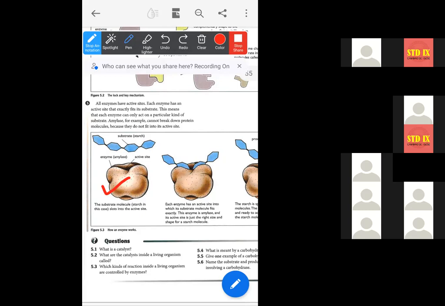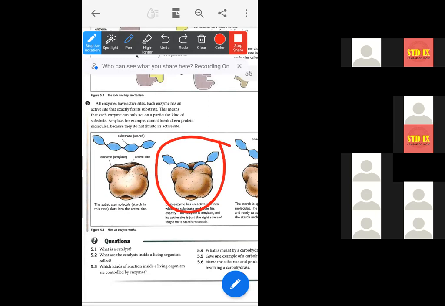So what happens? The substrate binds to the active site. Active site means the site of the enzyme that will bind to the substrate. You can see the starch molecule, that is the substrate here, will bind to the active site. And what is this compound called? When the substrate has finally bound to the enzyme, this is called the enzyme substrate compound.